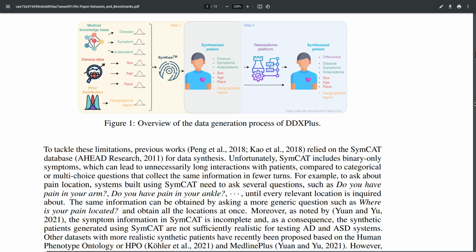Abstract reads, there has been a rapidly growing interest in automatic symptom detection ASD and automatic diagnosis AD systems in the machine learning research literature, aiming to assist doctors in telemedicine services. These systems are designed to interact with patients, collect evidence about their symptoms and relevant antecedents, and possibly make predictions about the underlying diseases. Doctors would review the interactions, including the evidence and the predictions, collect if necessary additional information from patients before deciding